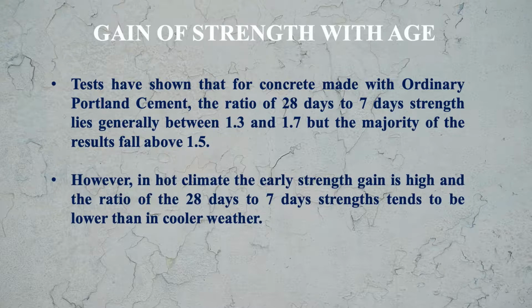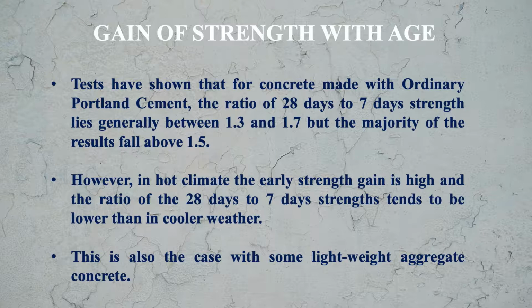However, in hot climate, the early strength gain is high and the ratio of 28 days to 7 days strength tends to be lower than in the cooler weather. This is also the case with some lightweight aggregate concrete. Now let us see the effect of maximum size of aggregate.